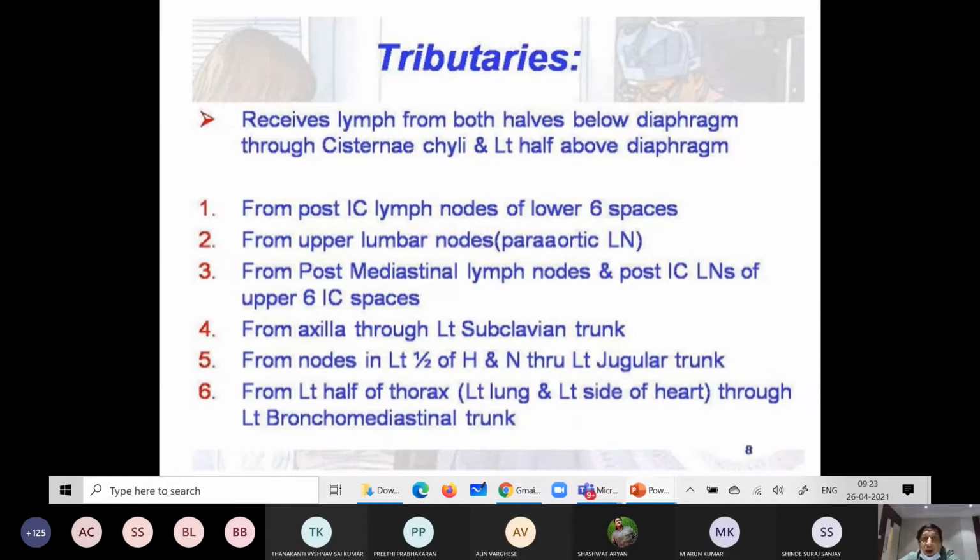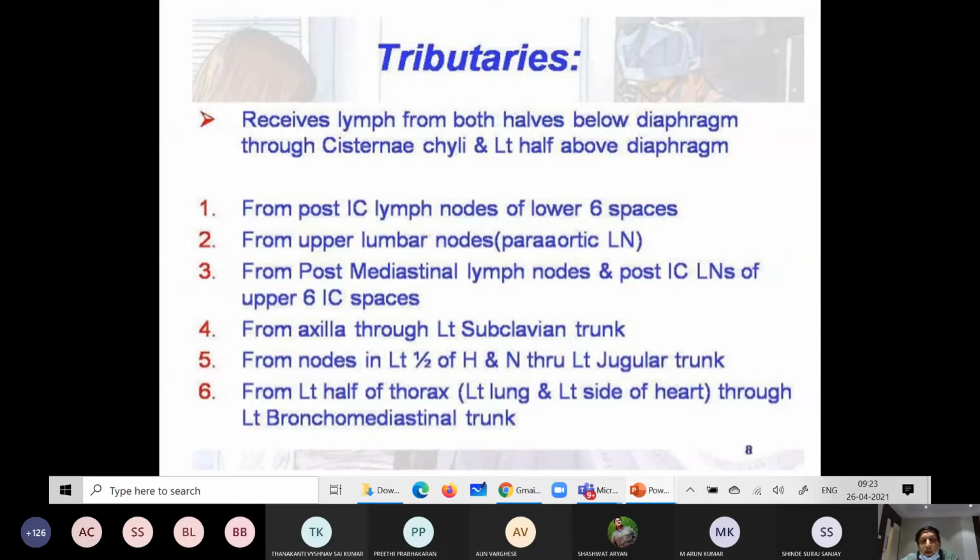Then upper lumbar lymph nodes, that is para-aortic lymph nodes. Then mediastinal lymph nodes. Then some part of the axilla through the left subclavian trunk. These are the areas from where lymph is drained through the thoracic duct.